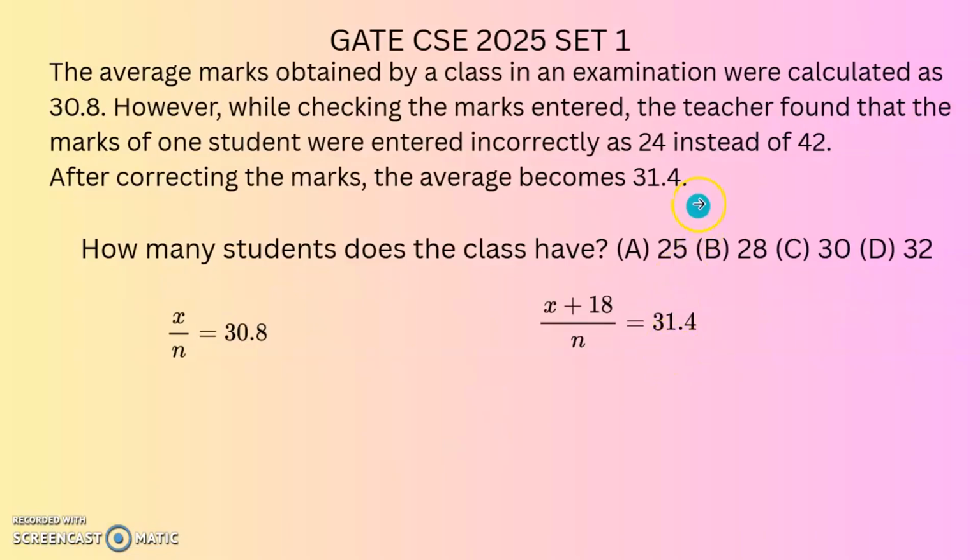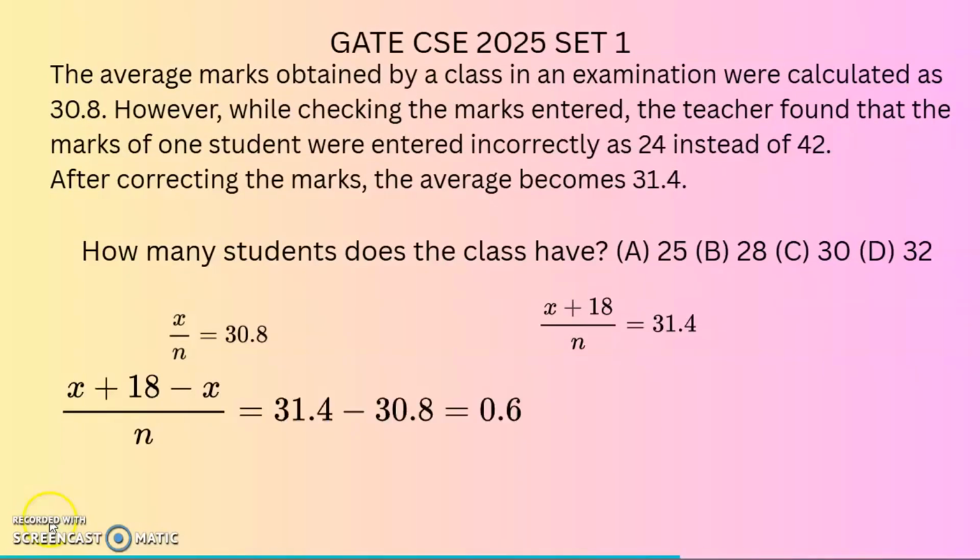What is the correction actually? 24 instead of 42. That means 42 minus 24, 18. That 18 should be added to the total. So x plus 18 divided by n is equal to 31.4. When you subtract this equation from the previous equation, the denominator is the same. The numerator will become x plus 18 minus x. The right side, 31.4 minus 30.8, will become 0.6.